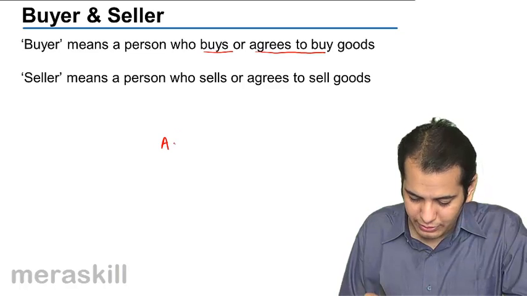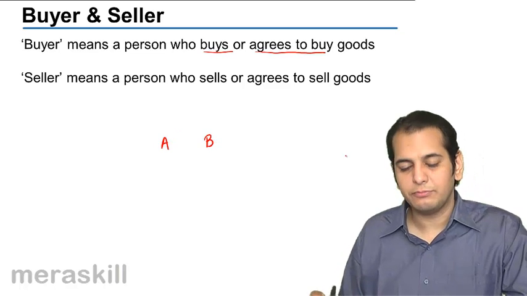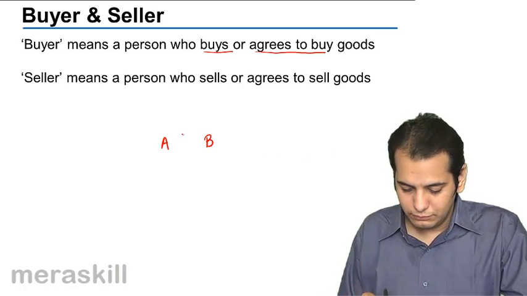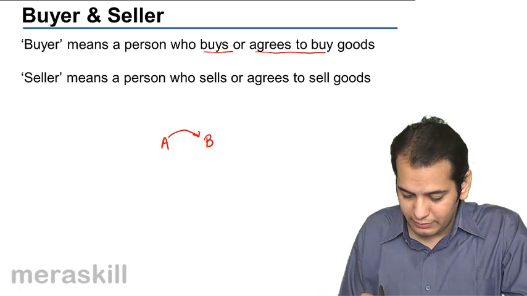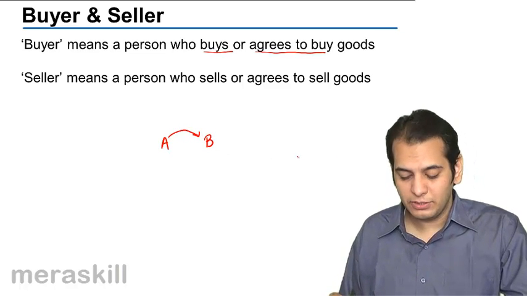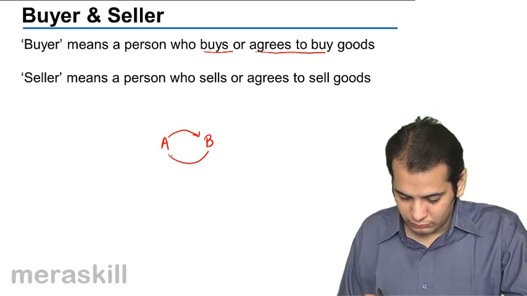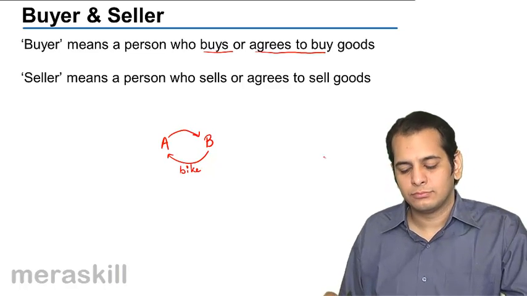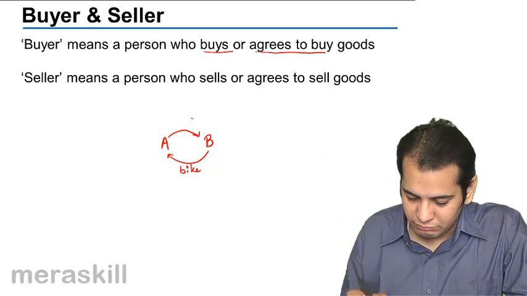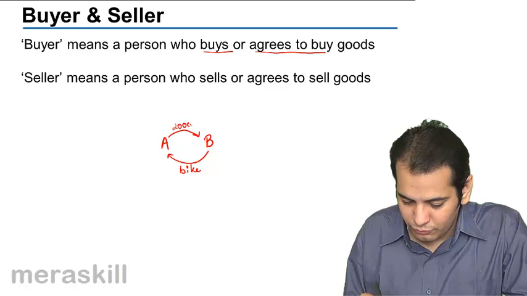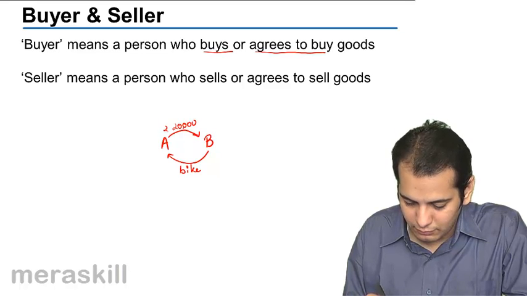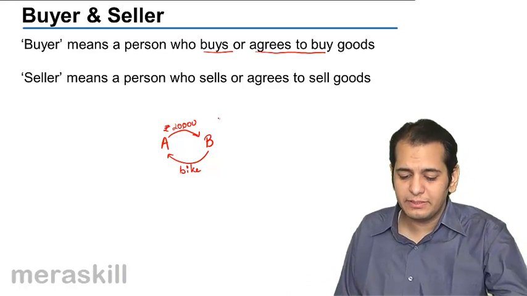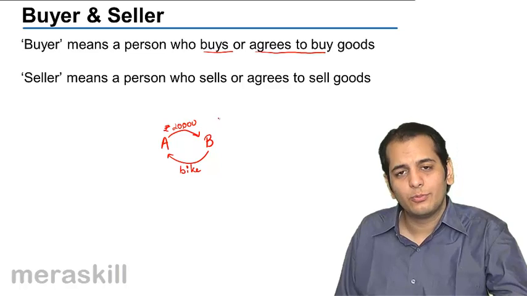Let's say there's a person A and there's a person B. A tells B that I want to purchase your bike for, let's say, 20,000 rupees. So A tells B that he'll purchase his bike for 20,000 rupees.